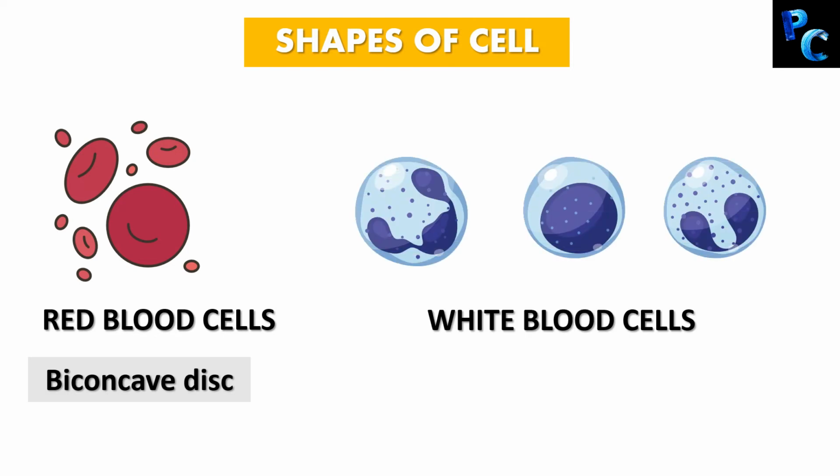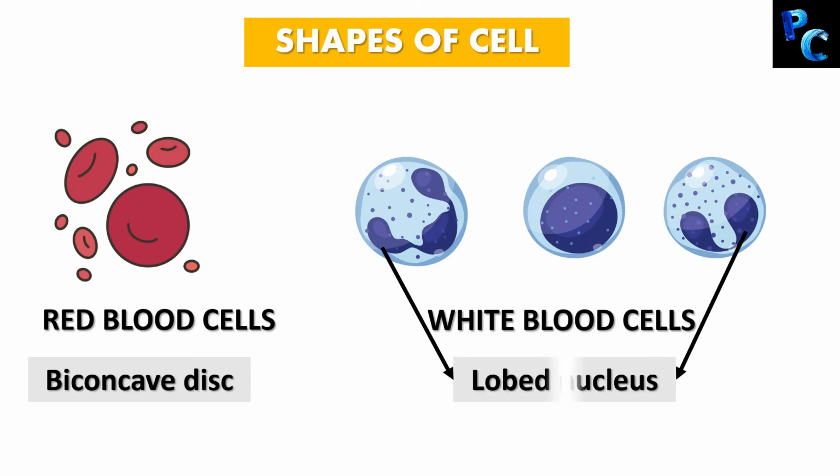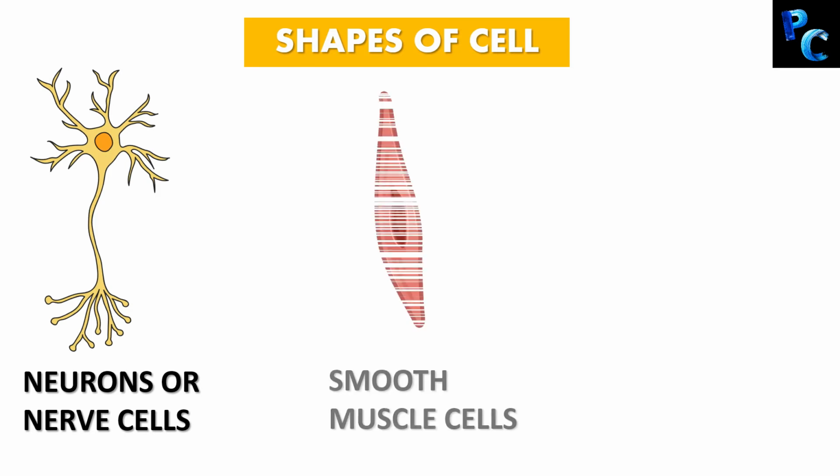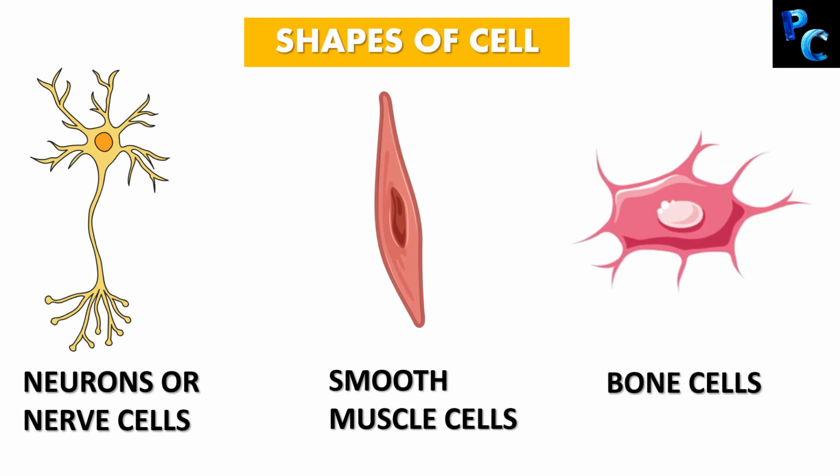There are white blood cells which have lobed nucleus. They look very different from the red blood cells. So the shapes are different for red blood cells and white blood cells. Again, a neuron or a nerve cell looks so much branched. It is completely different from a red blood cell or a white blood cell. The smooth muscle cell is pretty much elongated. The bone cells look like this.